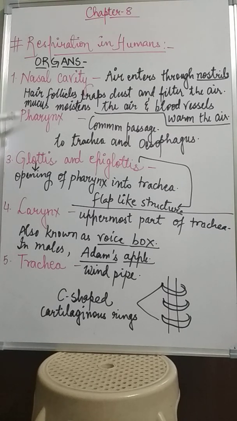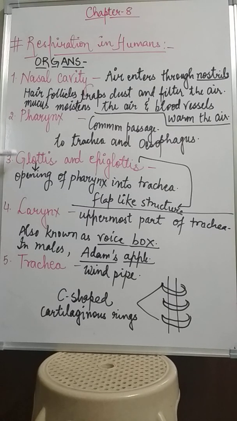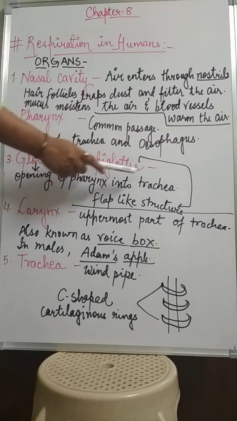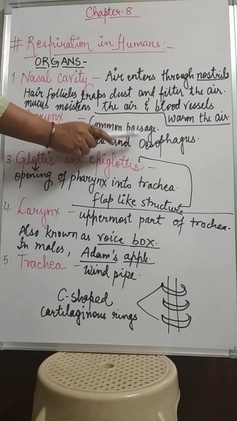Now after the pharynx, you will find the glottis and epiglottis. So what are the glottis and epiglottis? The glottis is the opening of the pharynx into the trachea. I already told you that the pharynx is the common passage to the trachea and esophagus. So the opening of the pharynx which leads to the trachea is the glottis. Glottis में ही pharynx खुलता है. ठीक है, किसके लिए? ट्रैकिया के लिए. I am not talking about the esophagus.